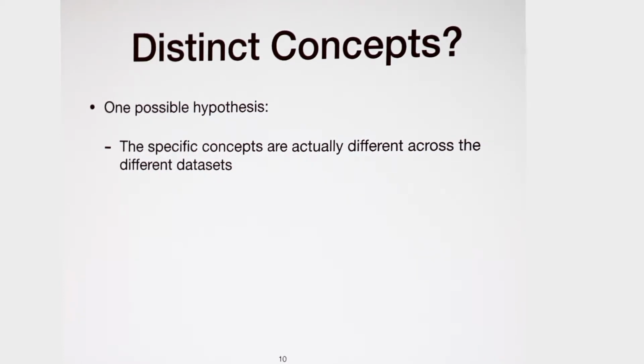So there are multiple hypotheses that could lead to this unsatisfactory result. One potential hypothesis is that the specific concepts behind these 3 datasets are actually different. And to investigate this hypothesis, we designed and ran the following experiment.